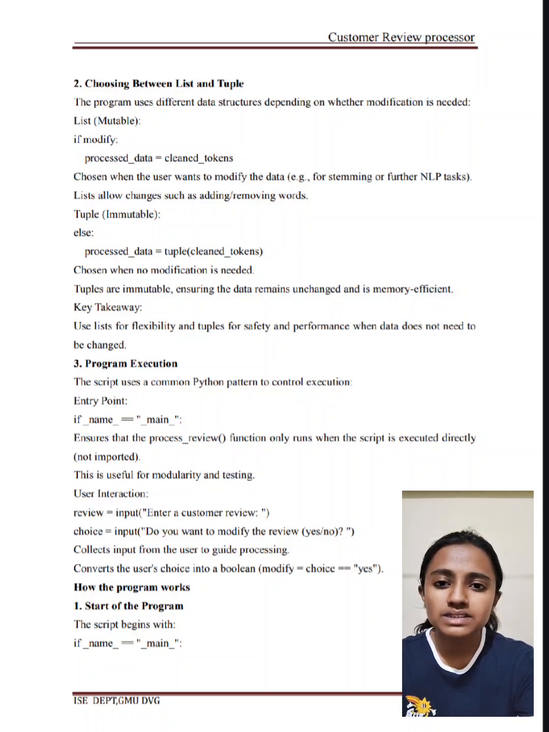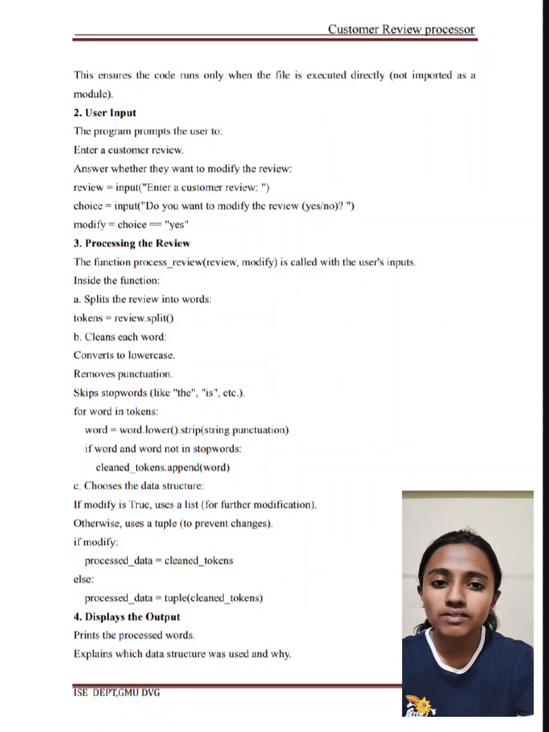Starting of the program, the script begins with the if underscore name is equal to main, as I mentioned. So this ensures the code runs only when the file is executed directly. Next, it allows the user input. The program prompts the user to enter a customer review and answer whether they want to modify the review or not. And next we see the processing of the review.